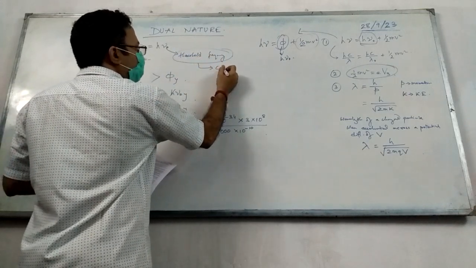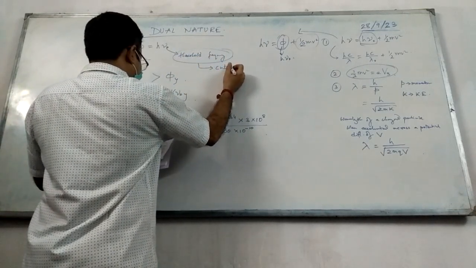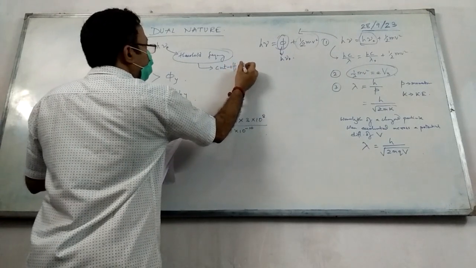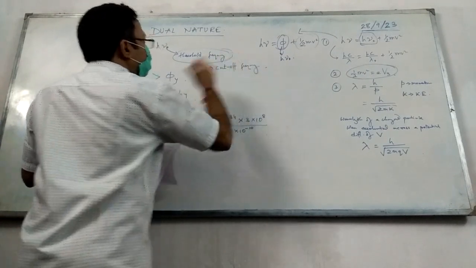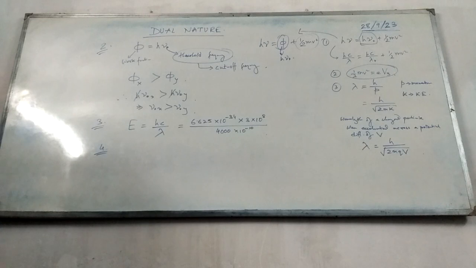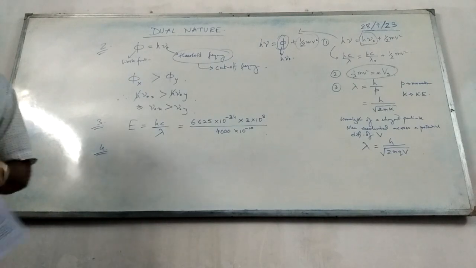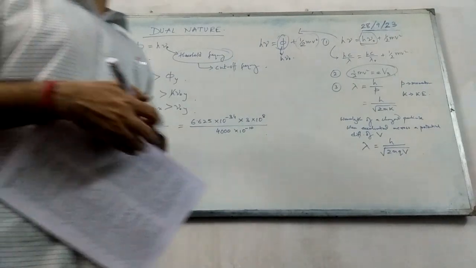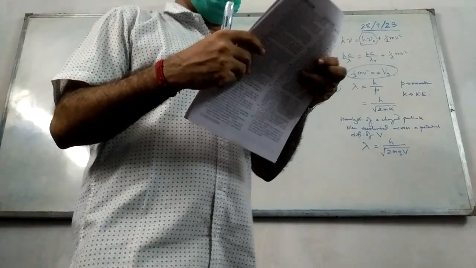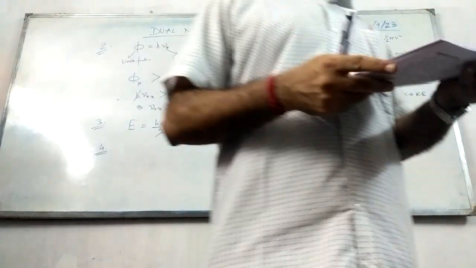This threshold frequency is also called cutoff frequency. So what is the use of this cutoff frequency? Yes, but why can't the wave theory explain it? Why do we need the particle theory for its explanation?